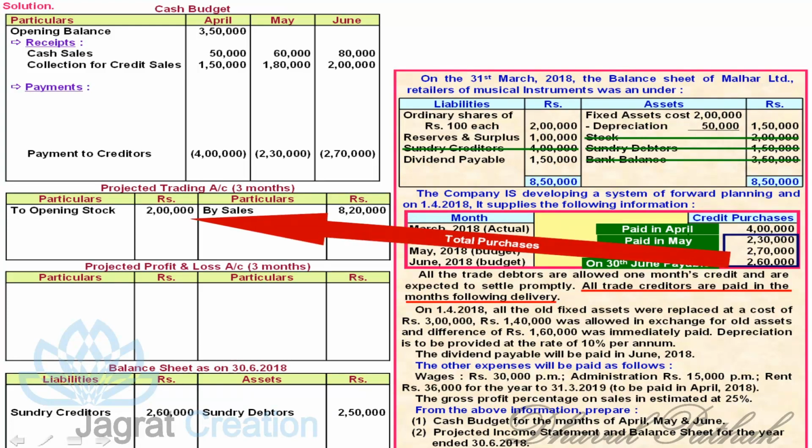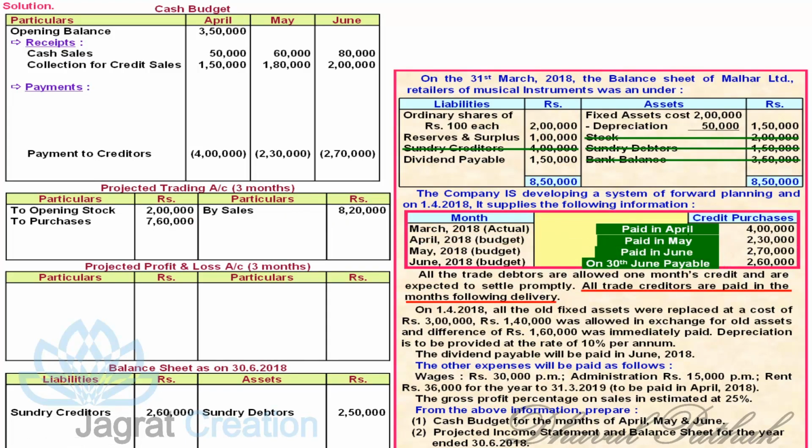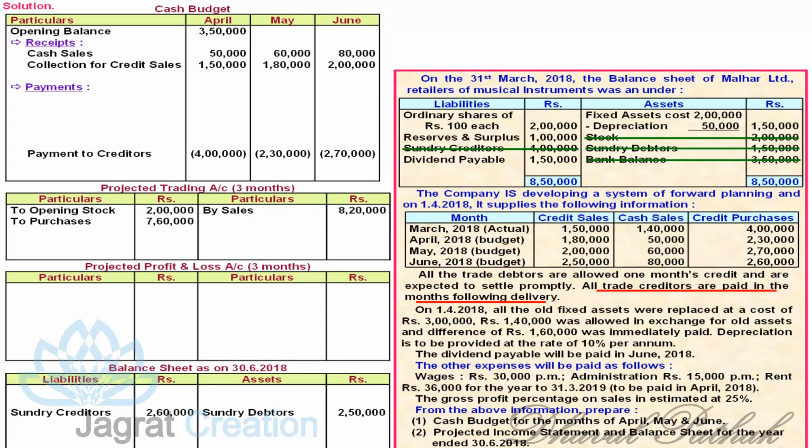Now all purchases total 230 plus 270 plus 260 total purchases. They will be debited in the trading account, because I am also required to prepare trading profit and loss account for the given budget period. Now I want to talk about this adjustment.